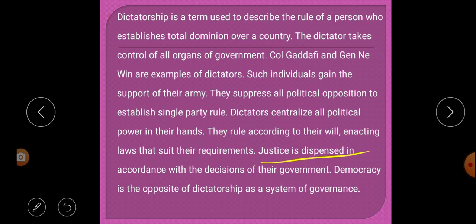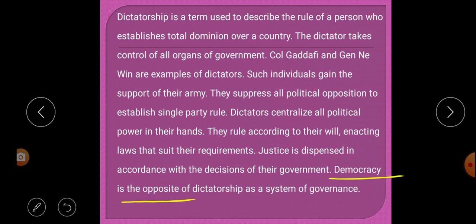Justice is dispensed in accordance with the decision of their government. And how is the justice given? That means, in a dictatorship, justice is given in accordance with the decision of the government. According to the decision of the dictator, the justice was given.